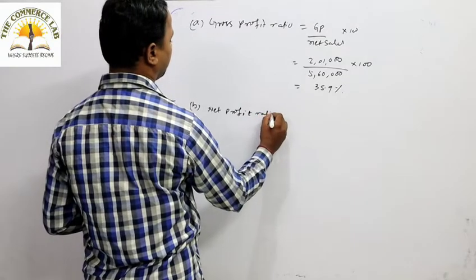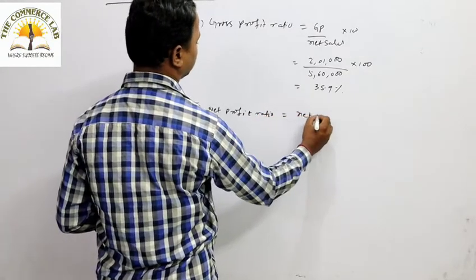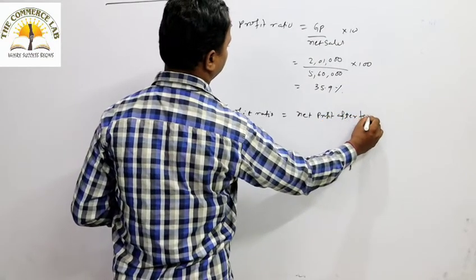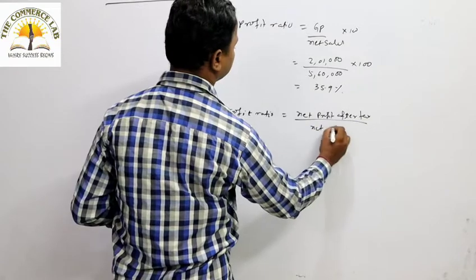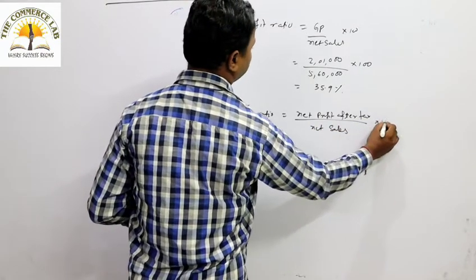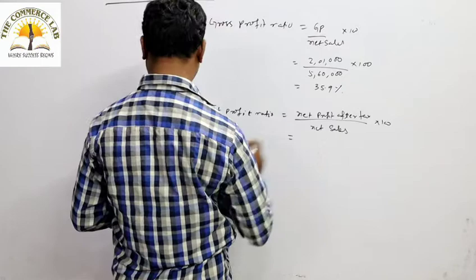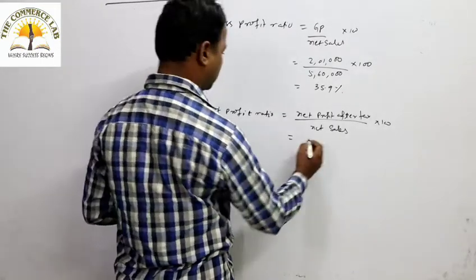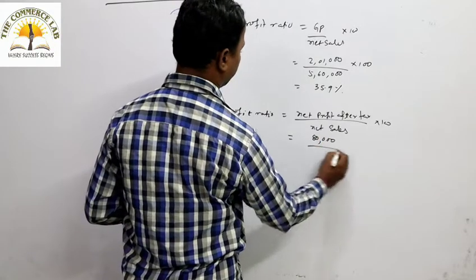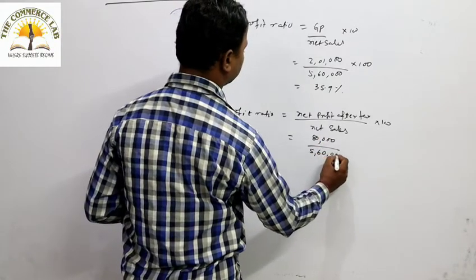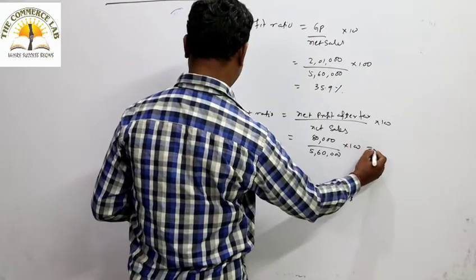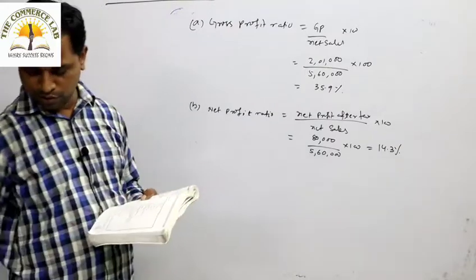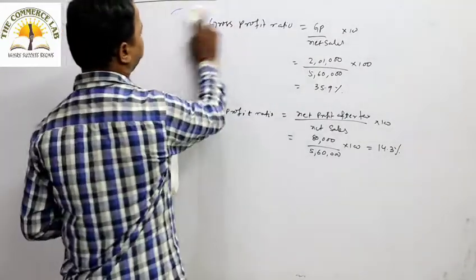Similarly, the next ratio asked is the net profit ratio. The formula for net profit ratio equals net profit after tax divided by net sales whole into 100. So what is the net profit after tax? It is already given as net profit in the trading account. How much is the net profit? That is 80,000 divided by 5,60,000 whole into 100. So it is coming around 14.3%. 14.3% is your net profit ratio.